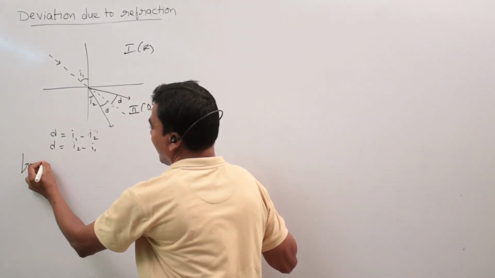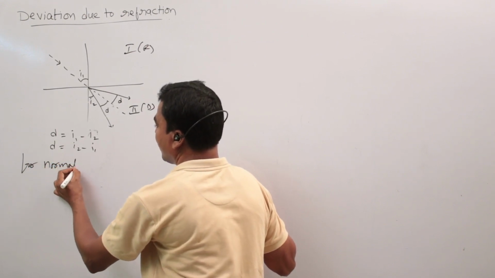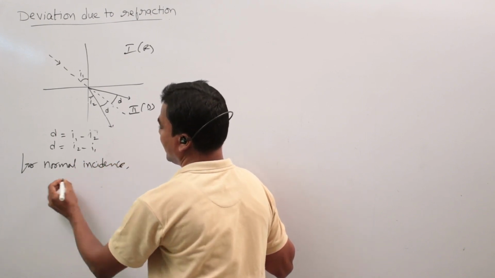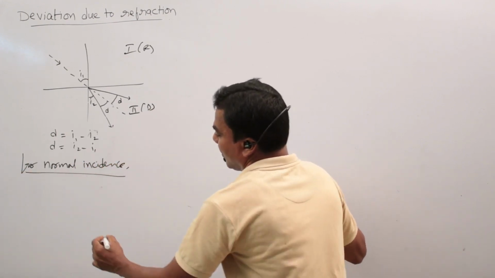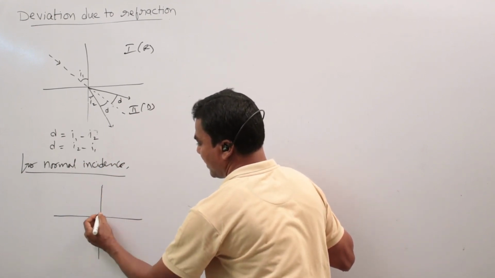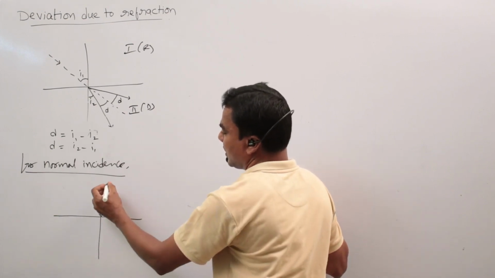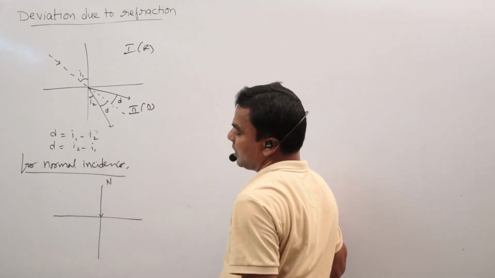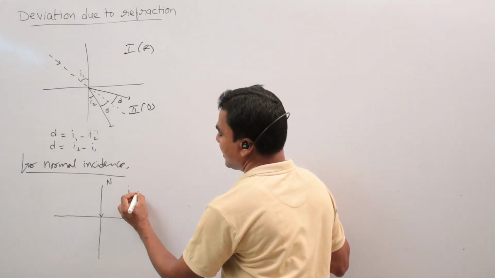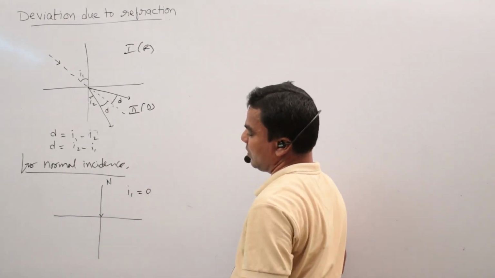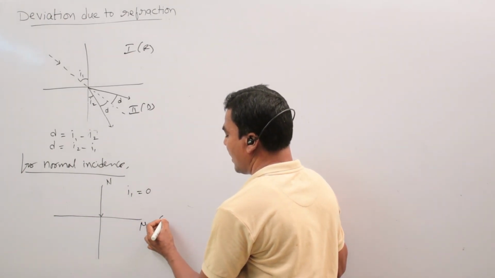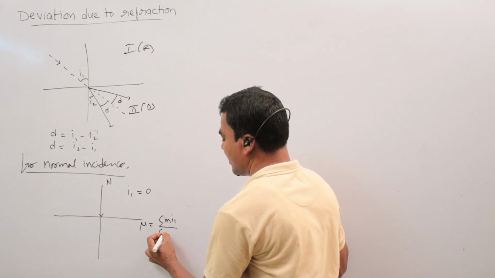For normal incidence, when a light ray is incident normal to the refracting surface, this is the normal along with the incident ray. So in this case, the angle of incidence I1 equals 0. The refractive index of the medium mu can be written as sin I1 by sin I2.